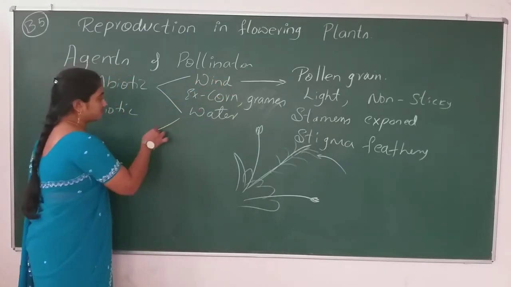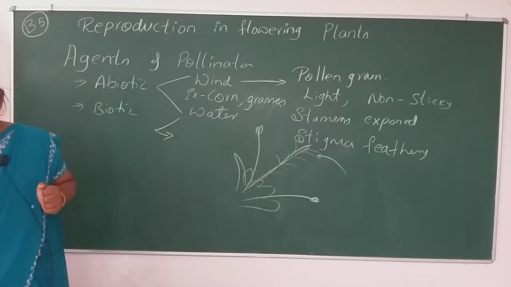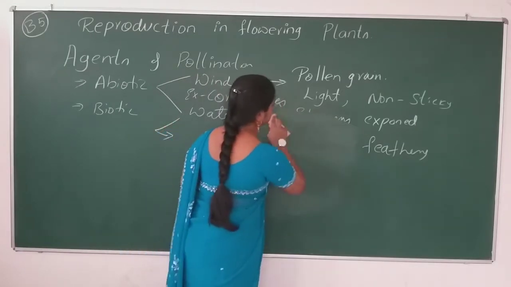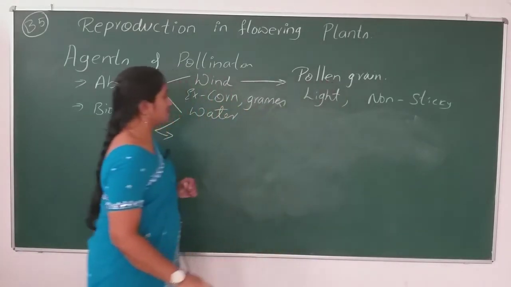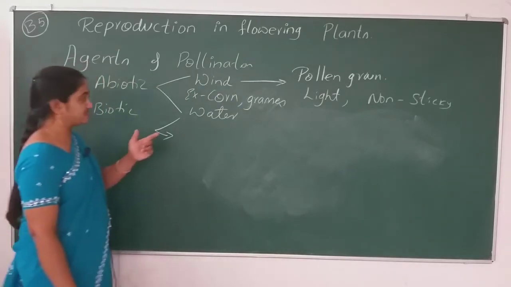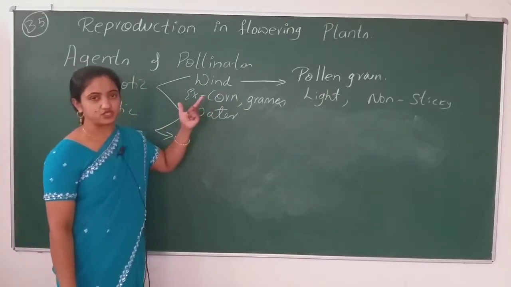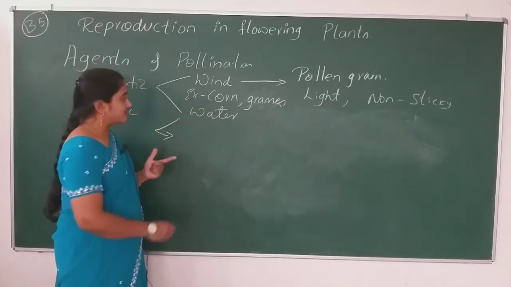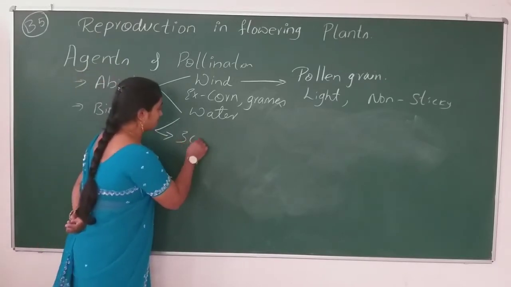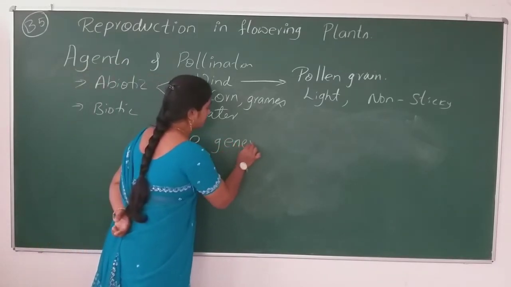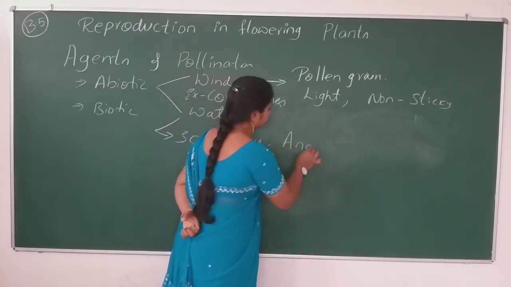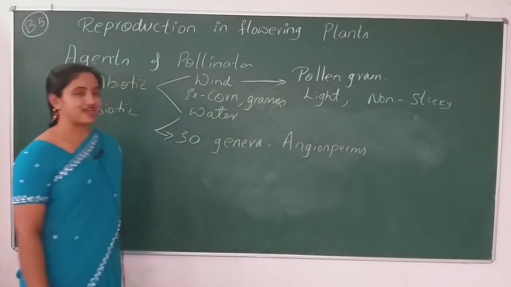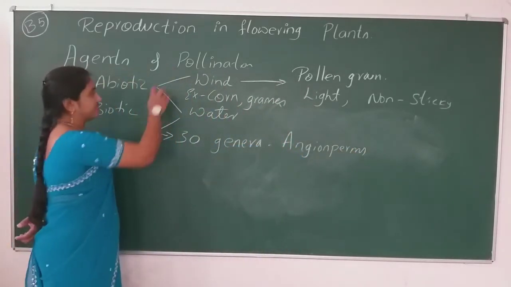Coming to the water pollinating agent, very rare angiosperm plants use water as an agent of pollination. Why? I'll tell you why. Only 30 genera of angiosperms use water as a medium for pollination.